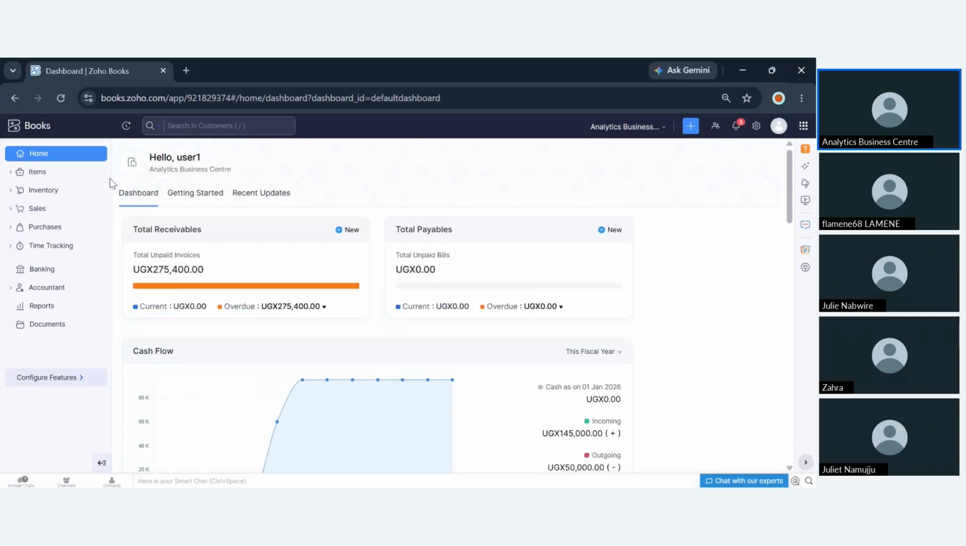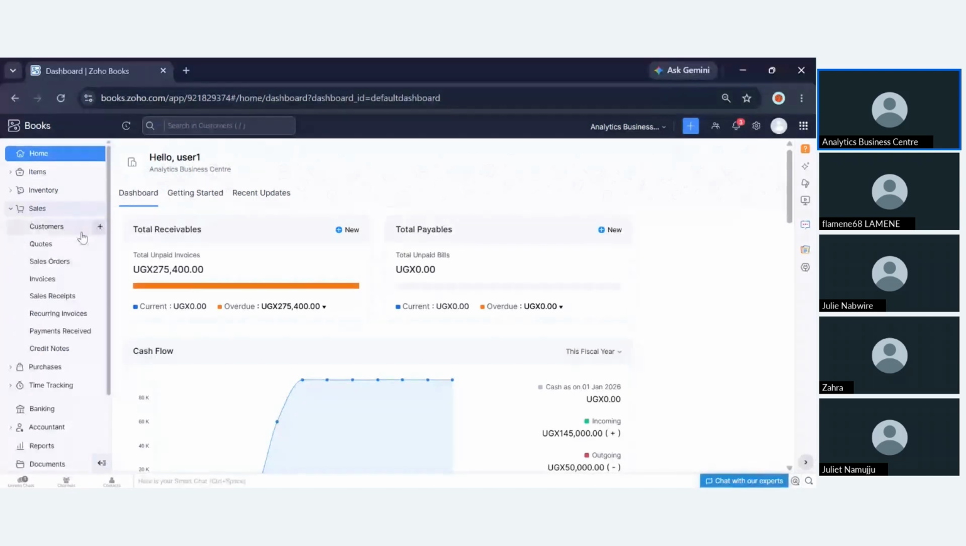So on my left, moving along, we see the system comes along with the different modules that you'll be using for your daily transacting. Zoho Books is everything accounting. Starting from the sales process, the entire sales process is captured in the system. Starting from the customers, issuing a quotation, you can go ahead and issue a sales order, an invoice, the sales receipts, recurring invoices, to the credit notes.